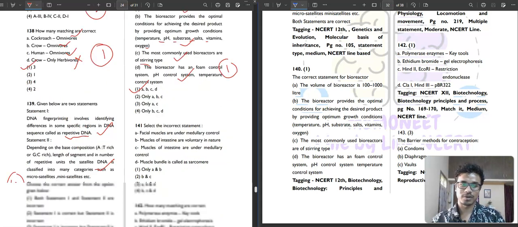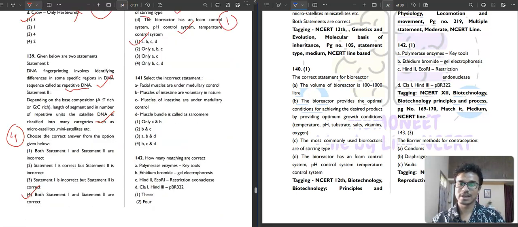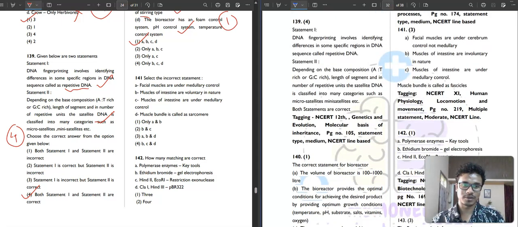Then question number 141. It says select the incorrect statement. You need to select the incorrect statement. It says facial muscles are under medullary control. No, they are under control of the cerebrum. Facial muscles are not involuntary. When you try to move them, they move. That is voluntary control. Medullary control means involuntary control. That is not correct.